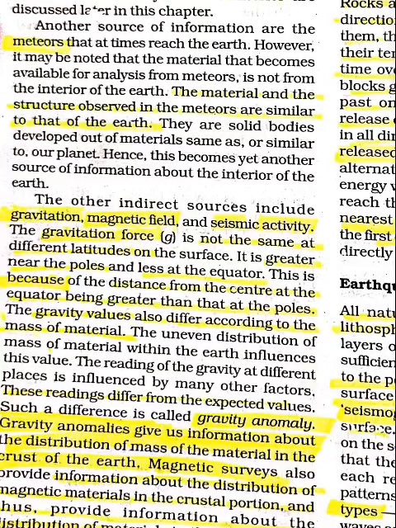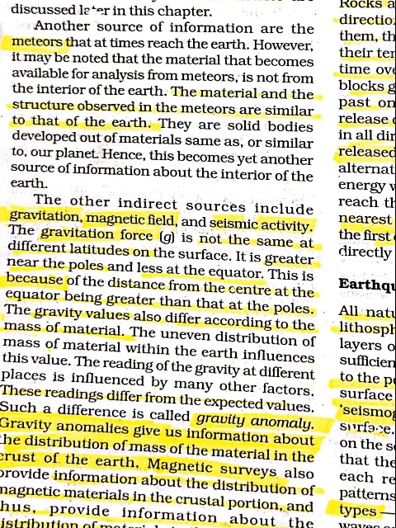Now, another indirect source is studying the gravitation force. See, gravitation force is not the same at all the latitudes. It is less at the equator and more near the poles because the distance from center to the pole is less compared to the center and equator.